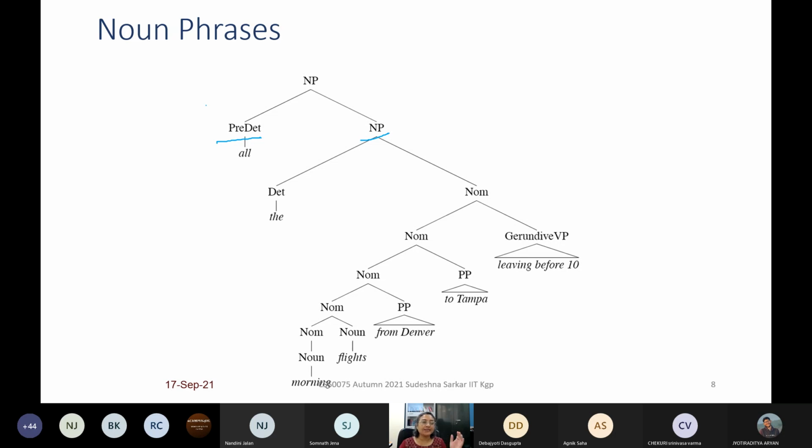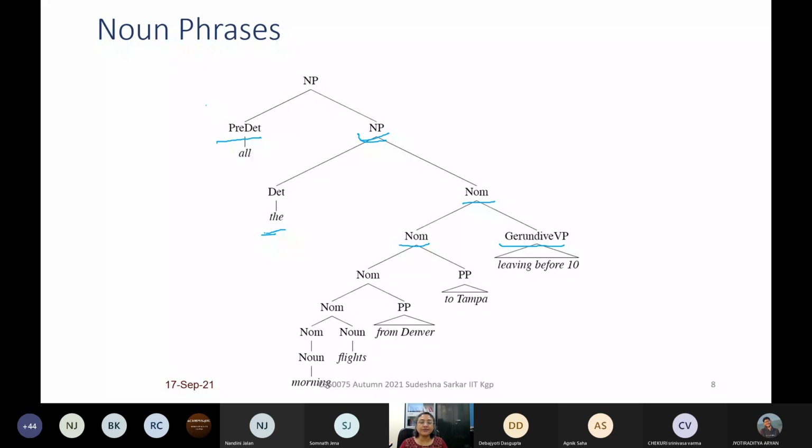In general, we can say all flights, all books. Then we have this rule, NP goes to determiner noun. Okay. So the is a determiner. We have already seen this rule. Then we have this rule, nominal goes to nominal gerundive verb phrase, right? So gerundive verb phrase, an example is leaving before 10, starting in the morning, going to Alaska. These are examples of gerundive verb phrase.